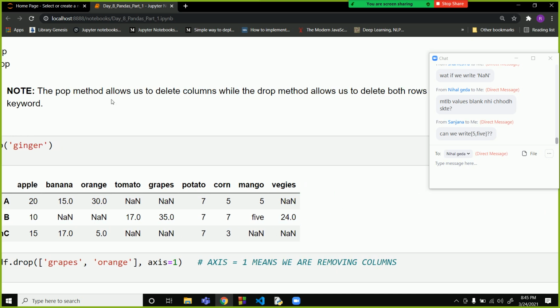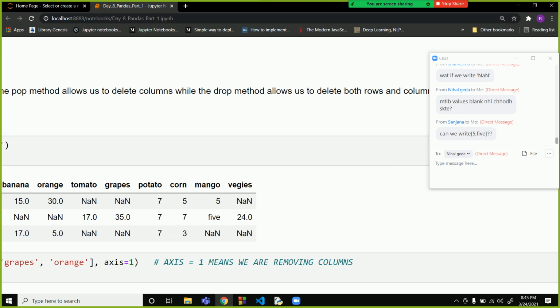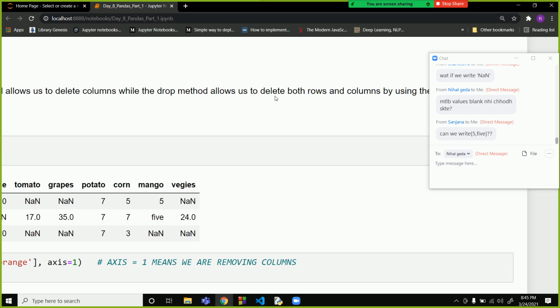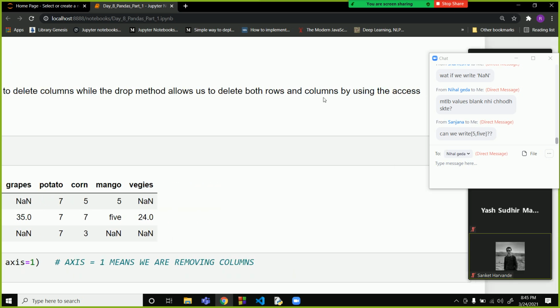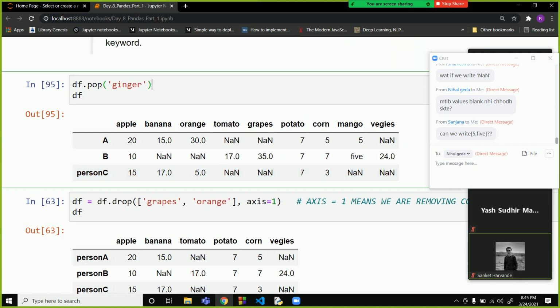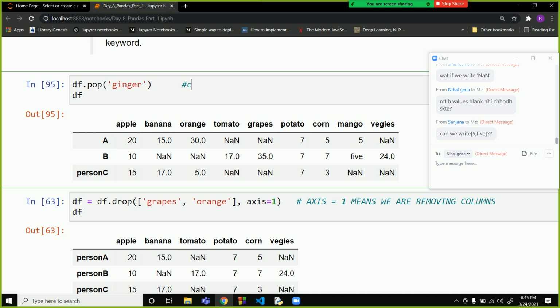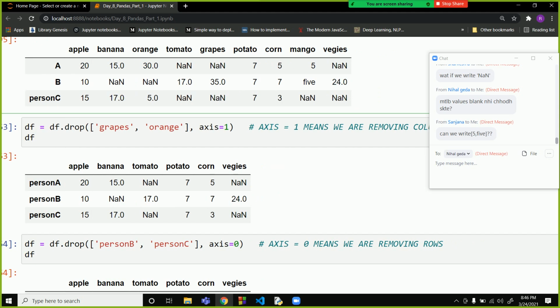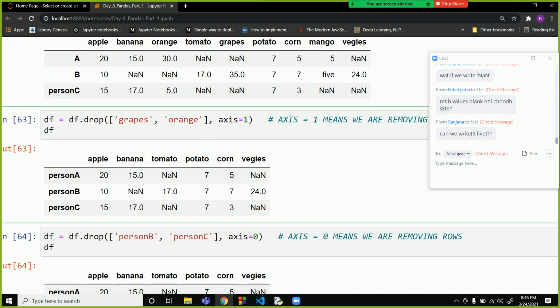The pop method will only allow us to delete columns, while the drop method will allow us to delete both rows and columns by using the axis keyword. So the pop method is for column deletion only.